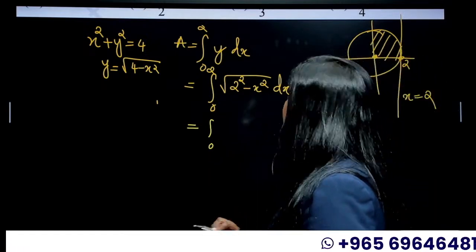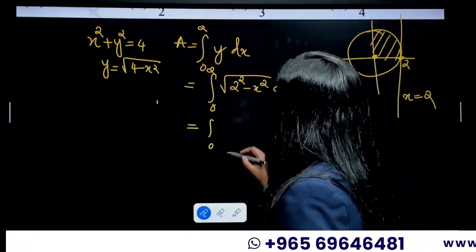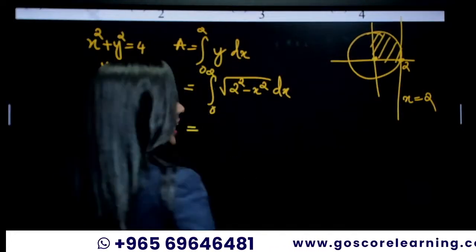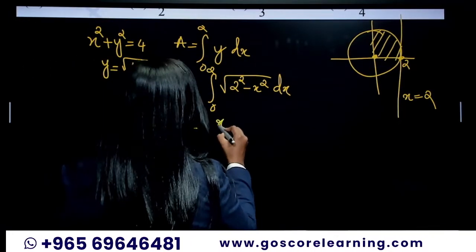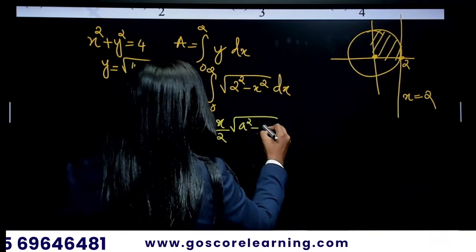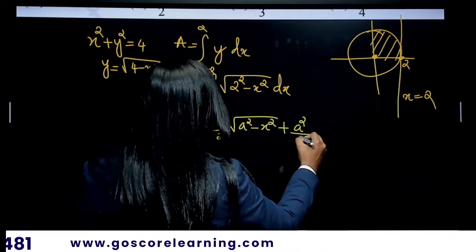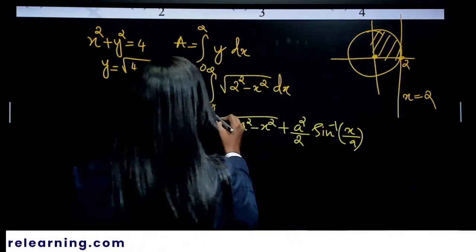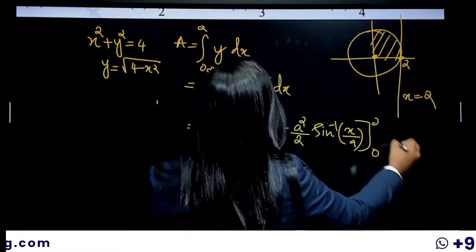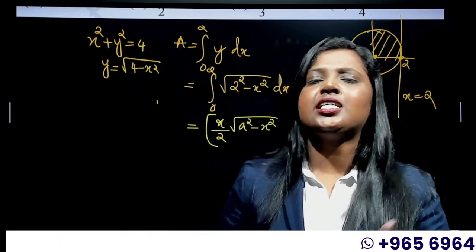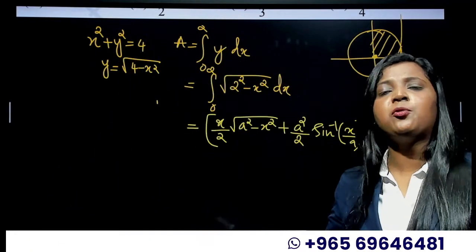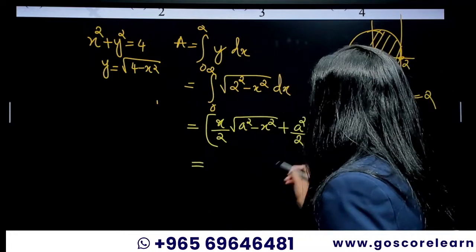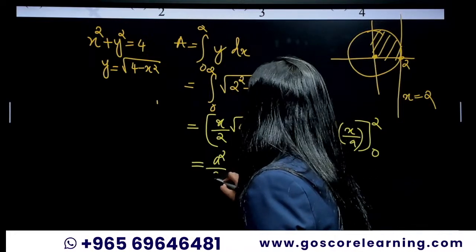So it is the integral from 0 to 2 of root of a squared minus x squared. That is equal to x by 2 root of a squared minus x squared plus a squared by 2 sine inverse of x by a, within the limits 0 to 2. As I said before, we are not going to write the entire thing, we'll be writing whatever we need. Smart work, you know. So we will be writing this as a squared by 2 sine inverse.